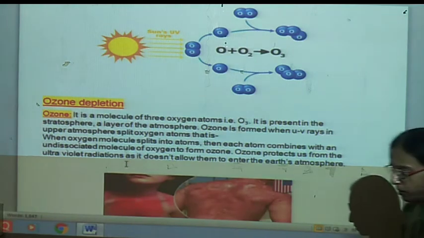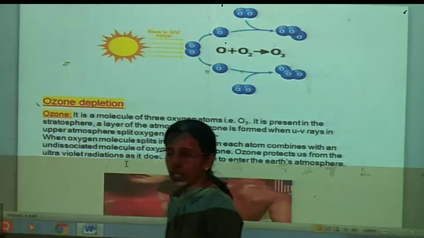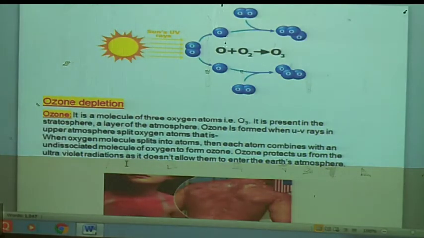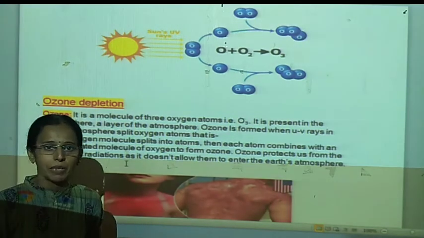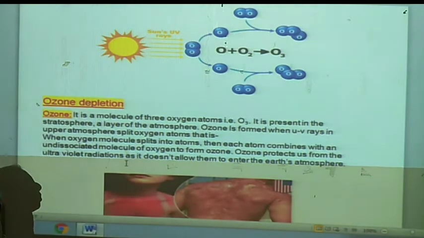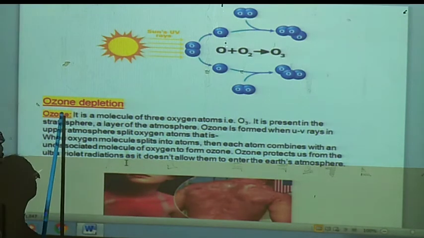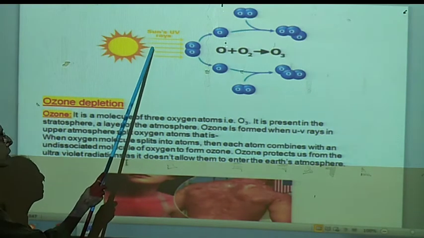Now another effect of environmental pollution on the ecosystem is ozone depletion, because human beings are doing many different activities, and due to these human activities, ozone depletion is occurring in much greater amounts. So what is this ozone depletion actually?